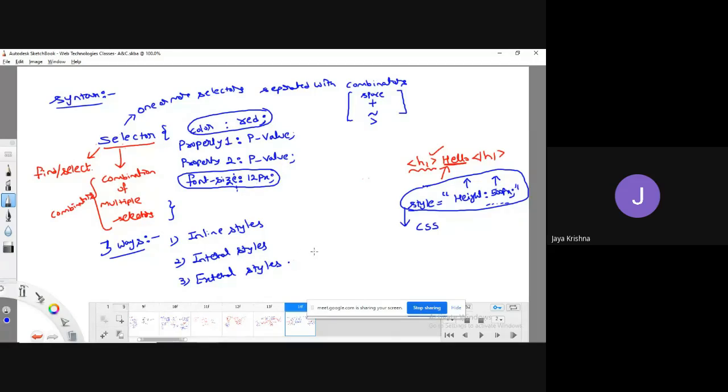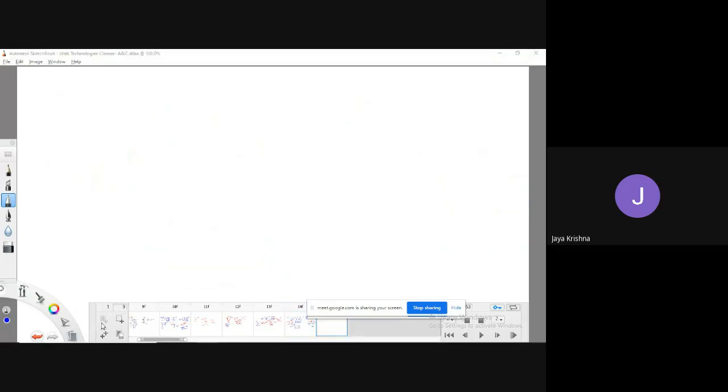I mean, generally there is some work. What is the work? That work is I would like to apply styles to an HTML document. This work I can do in three ways. There are three ways I can apply styles to an HTML document. One kind of way we call inline styles. Okay, so let us look in depth at every style.